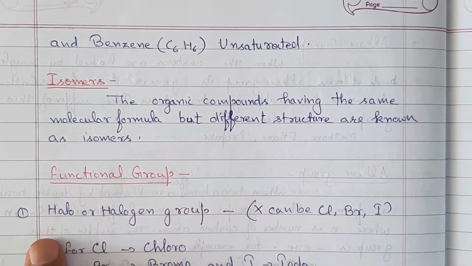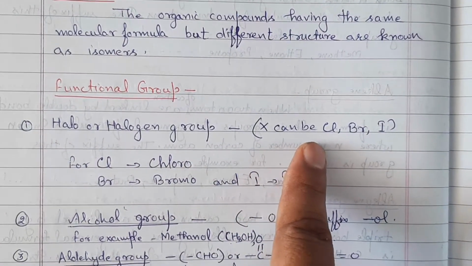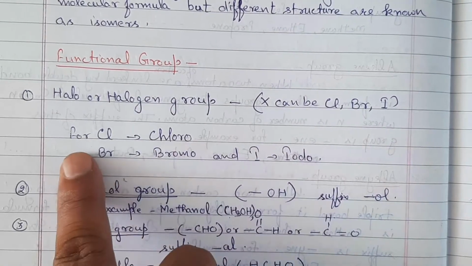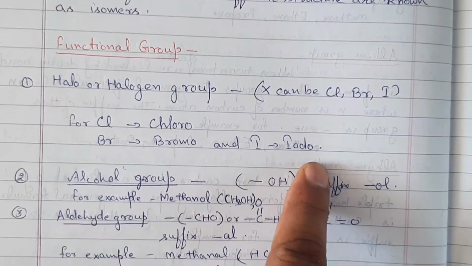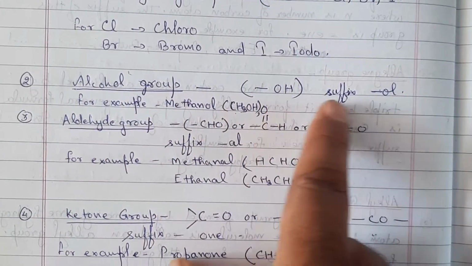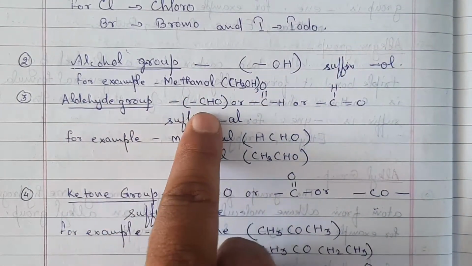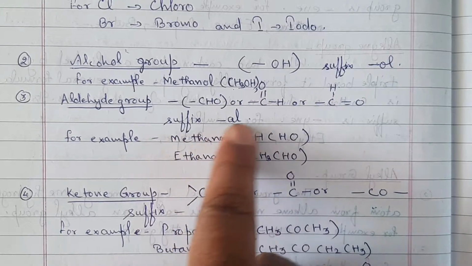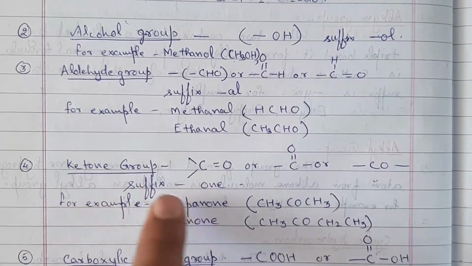Functional group. Halo or halogen group, denoted by X, can be chlorine, bromine, or iodine. For chlorine, chloro; bromine, bromo; and iodine, iodo. Alcohol group. OH. Suffix is ol, for example, methanol. Aldehyde group. CHO. Suffix al. Example, methanal, ethanal.